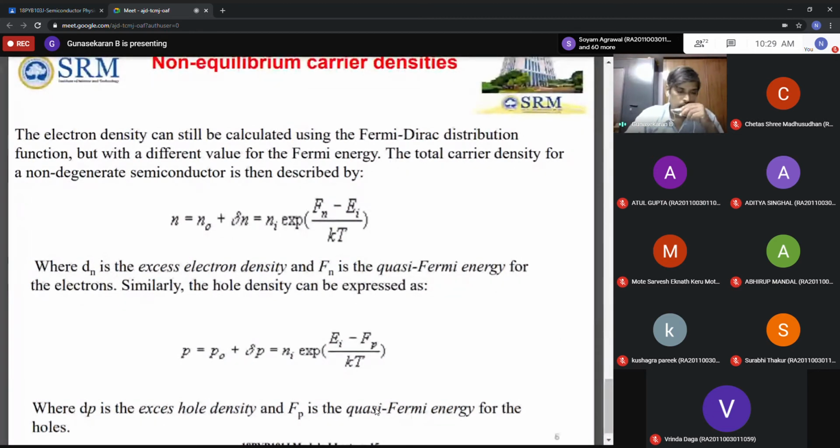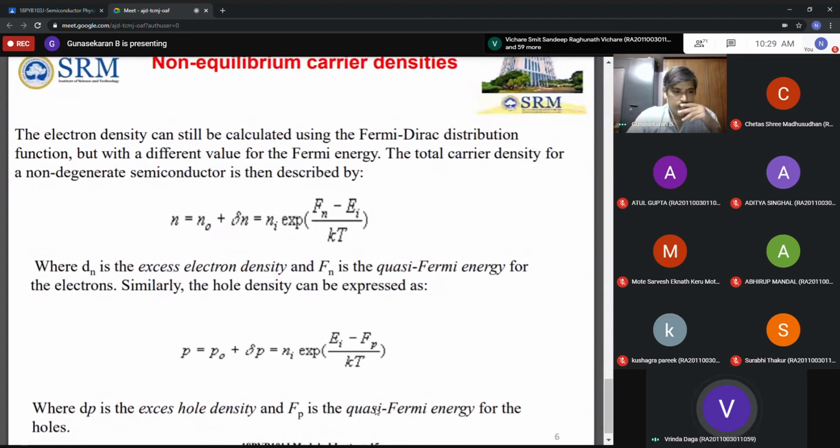Fn is the quasi Fermi energy state, not the normal Fermi energy, after increasing the electron and hole concentration. Similarly here, that is Fp. And Ei is the Fermi energy of the intrinsic case, divided by kT, where k is the Boltzmann constant and T the temperature.